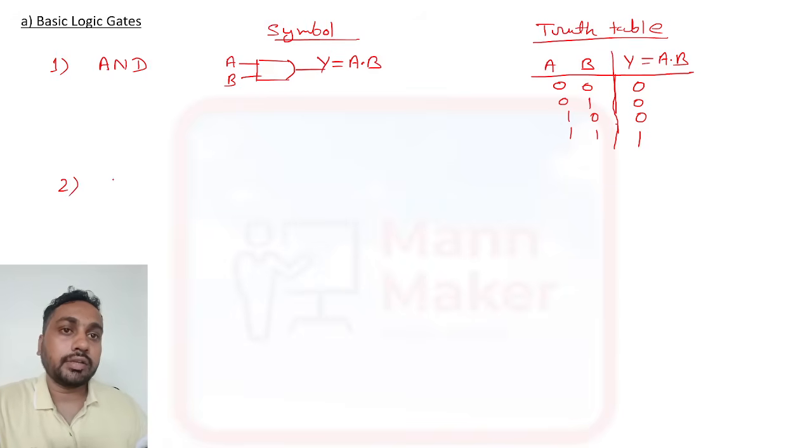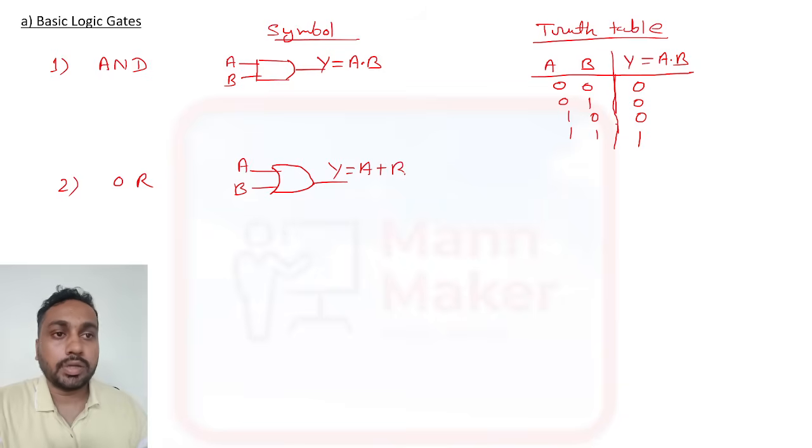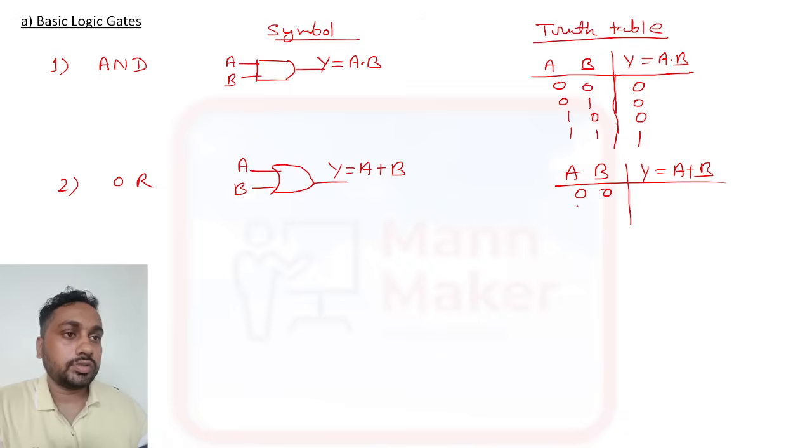Now another one is the OR gate. For the OR gate, we have a symbol like this. This is the OR gate, with inputs A and B, and the output is represented as A plus B. If we see the truth table for this: 0 0, 0 1, 1 0, 1 1.